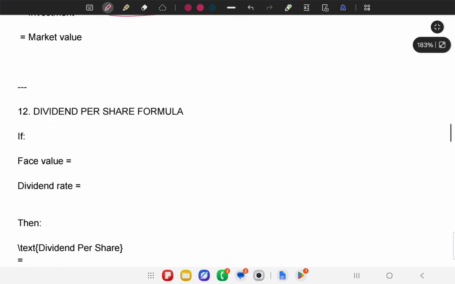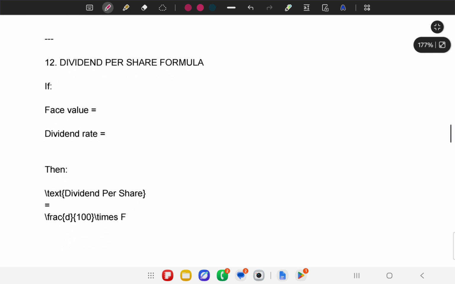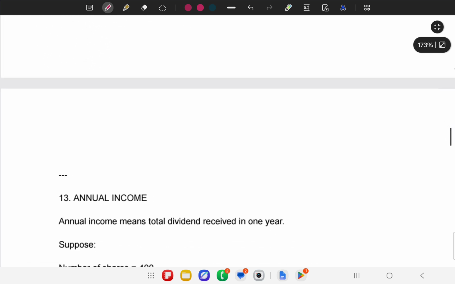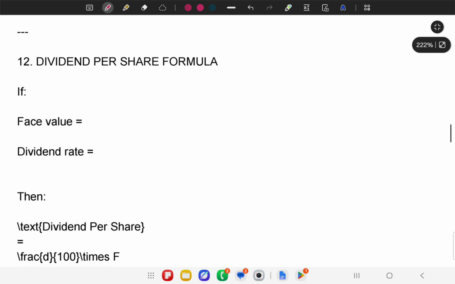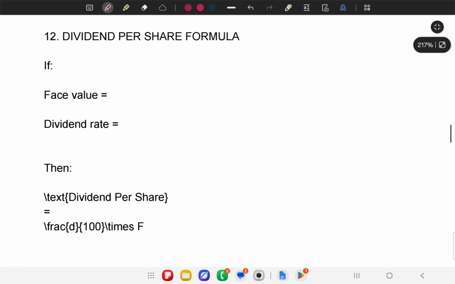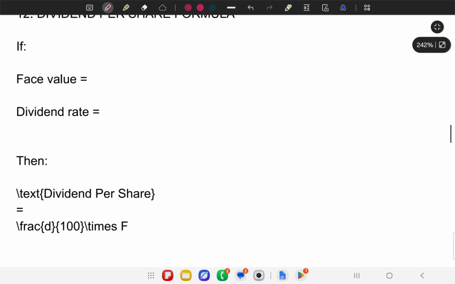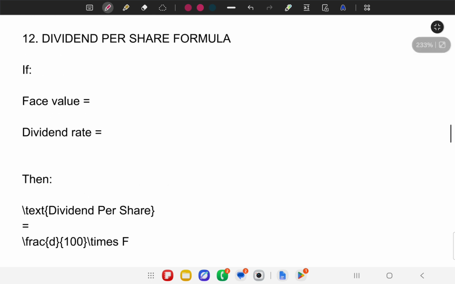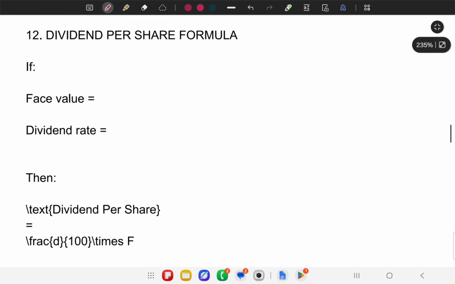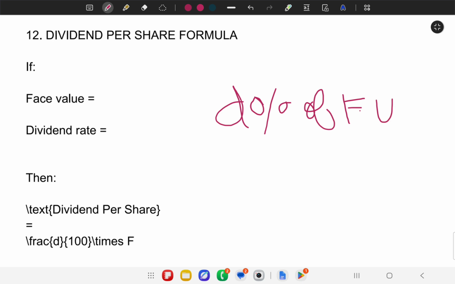Okay, the dividend per share formula. If face value is given and market value is given, we use the dividend rate. Suppose dividend percentage has been given, so it is D percent of face value.